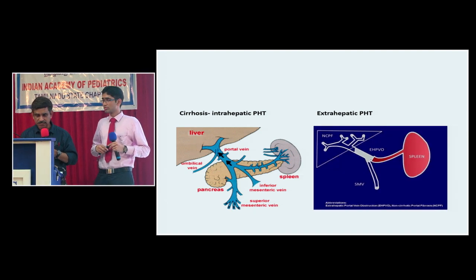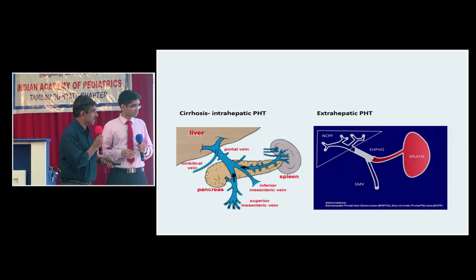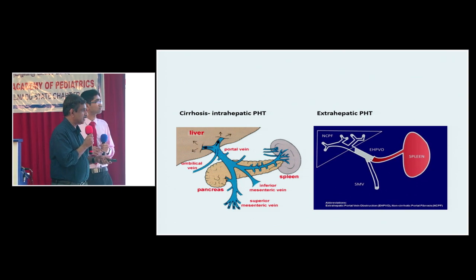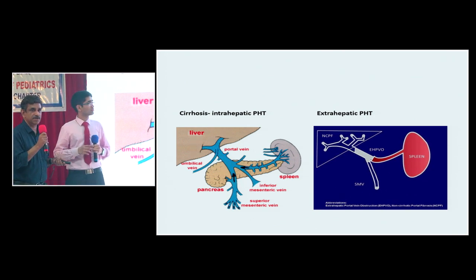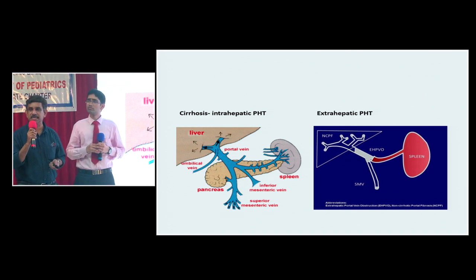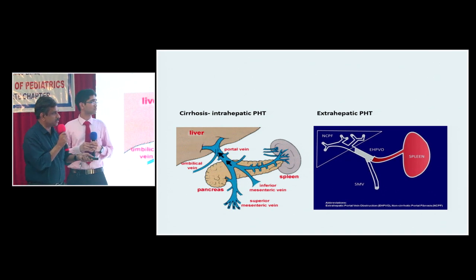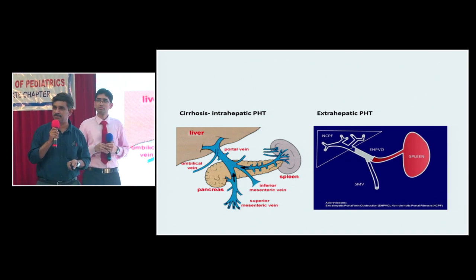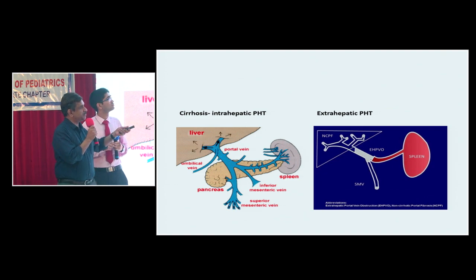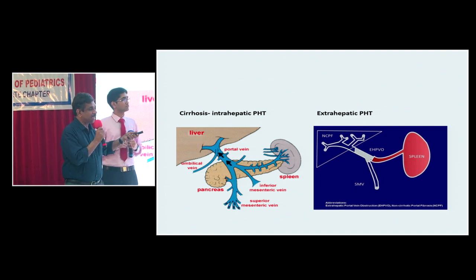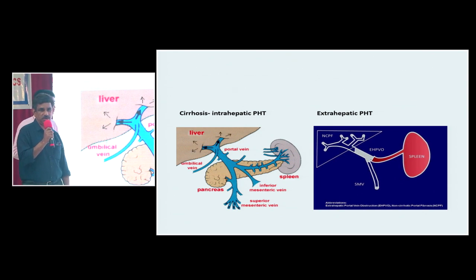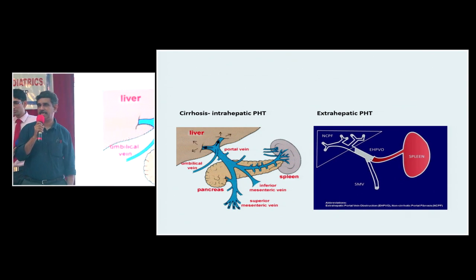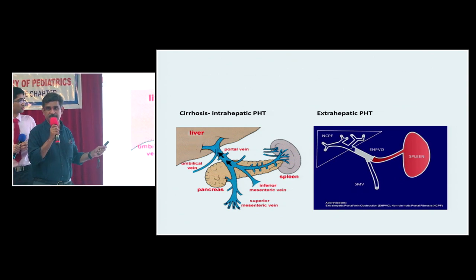On the other hand, suppose the patient has got extrahepatic portal hypertension. Can you see that? The block is somewhere here. So what happens to the pressure within the liver? The pressure within the liver will never be increased, because actually the blood supply to the liver is decreased because the portal vein is obstructed. That means the pressure in the liver will be normal or even decreased, and hence blood cannot flow through the umbilical vein to the anterior abdominal wall. So you will not get dilated anterior abdominal wall veins in extrahepatic portal hypertension.